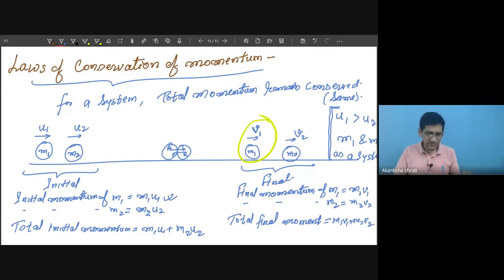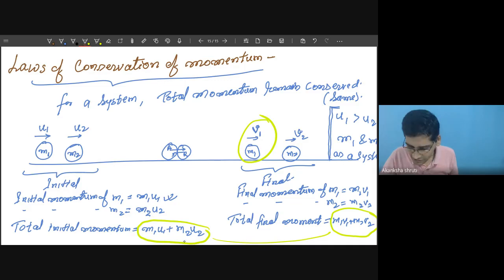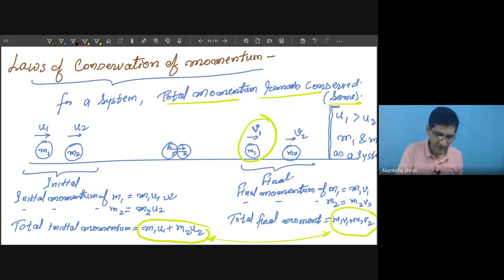So what this law of conservation of momentum tells is that whatever total initial momentum you calculate will be the same as the total final momentum. That is the mathematical statement. This simply tells that total momentum remains the same, meaning the total initial momentum will be equal to the total final momentum.